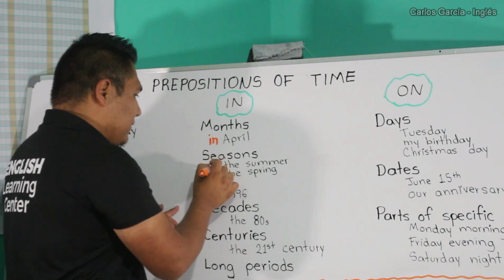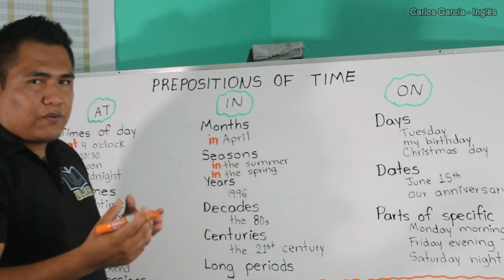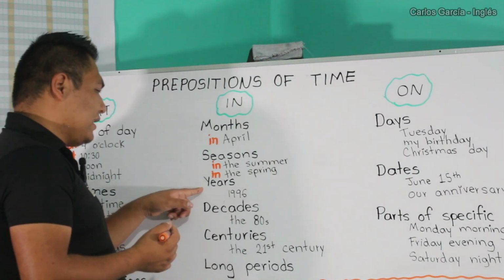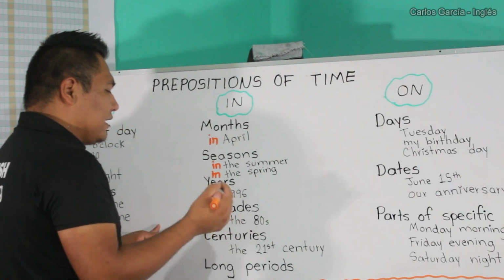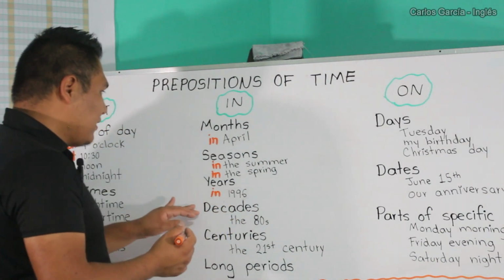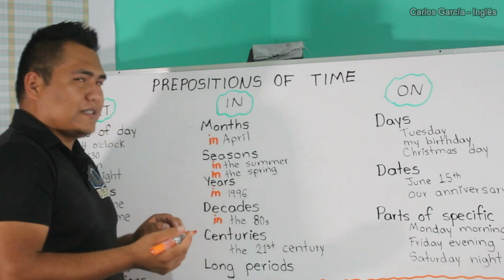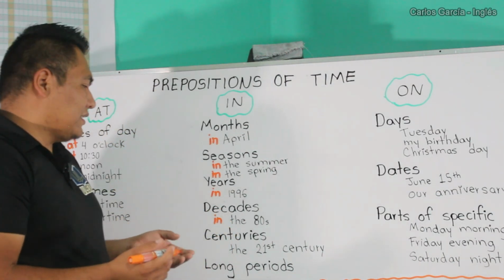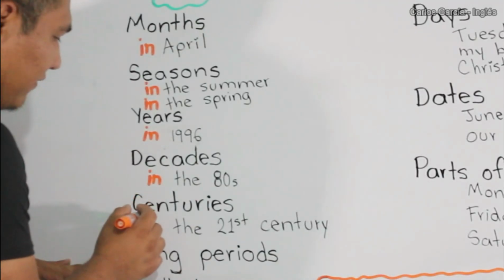In the summer, in the spring, in the winter. And for years, in 1996, in 1875, also for decades, in the 80s, in the 70s, in the 20s, in the 90s.